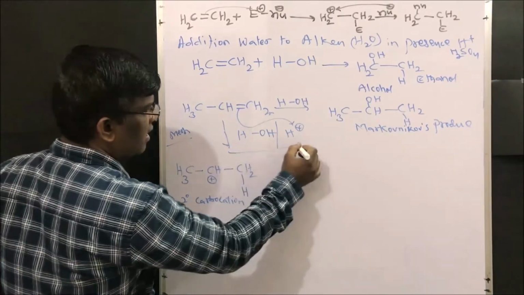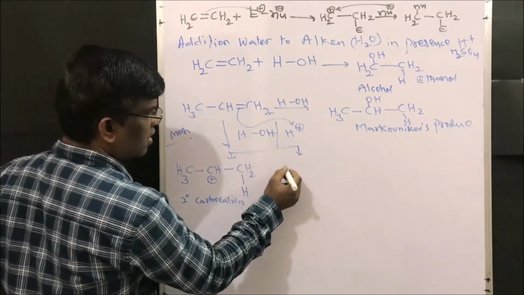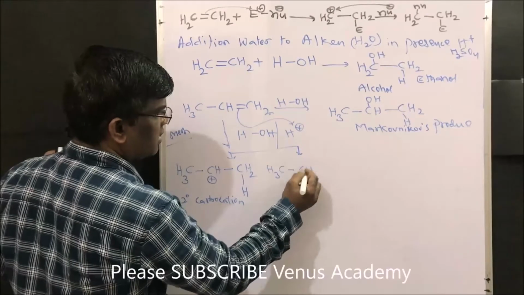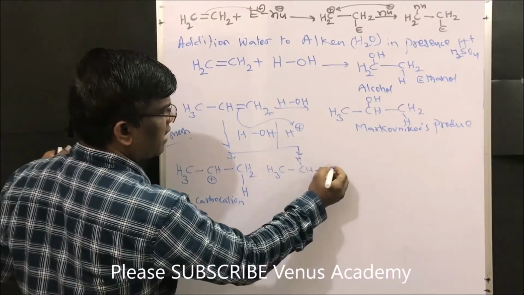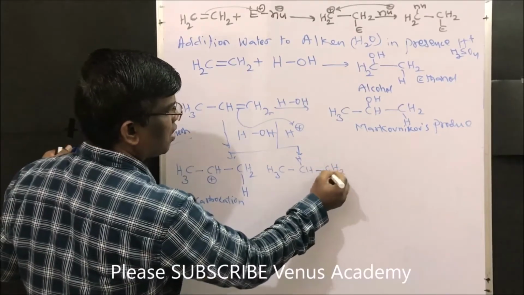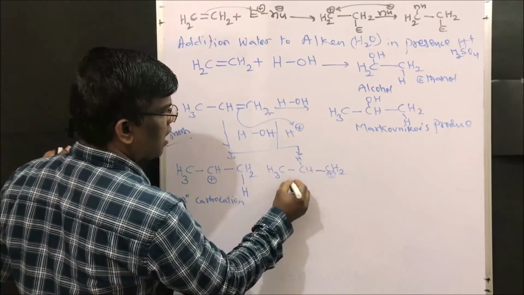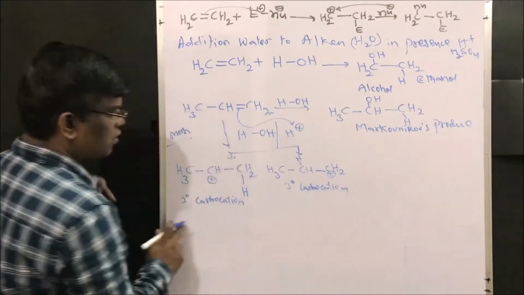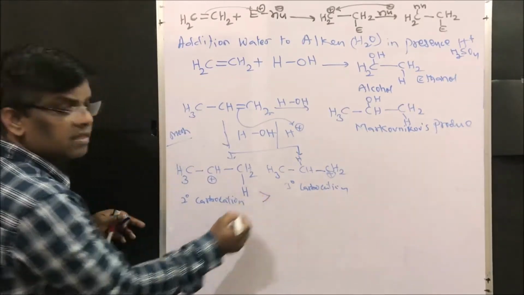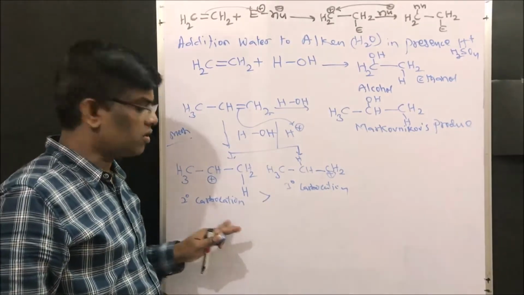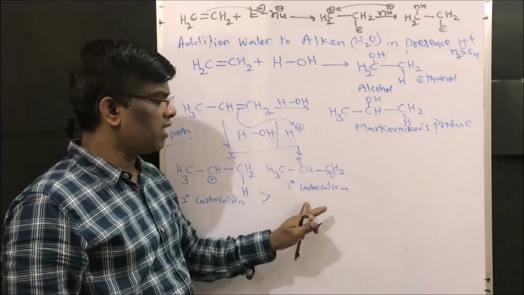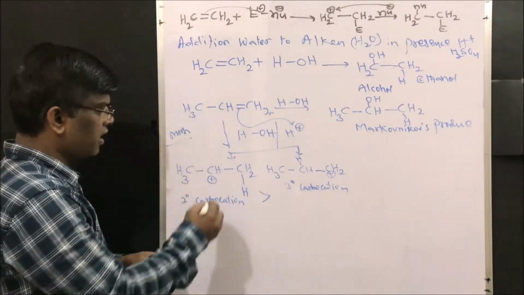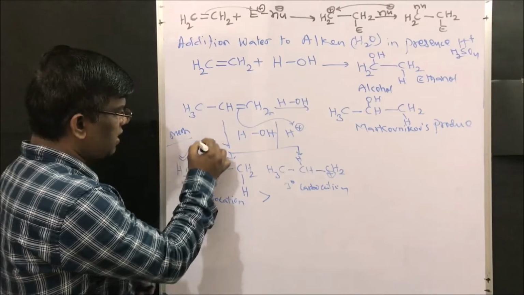You may say this is also possible: CH3 CH2 CH2 carbocation, with hydrogen added here. This is a primary carbocation, isn't it? Among these two carbocations, which is more stable? Secondary carbocation is more stable when compared to primary carbocation. So this forms in a major way.